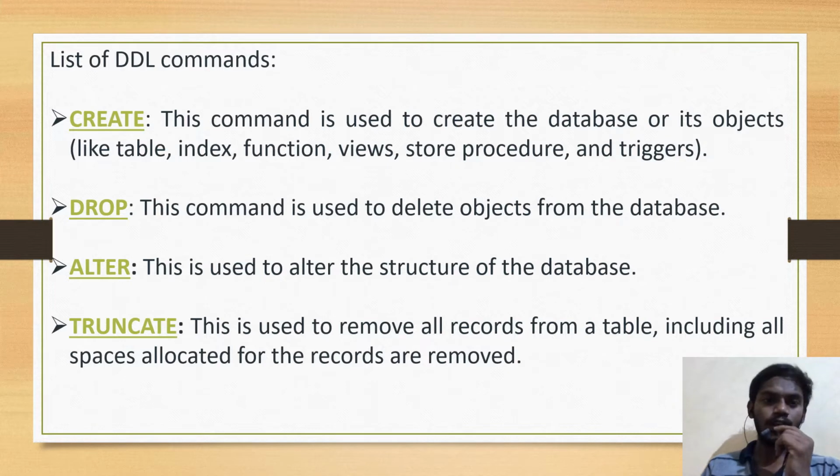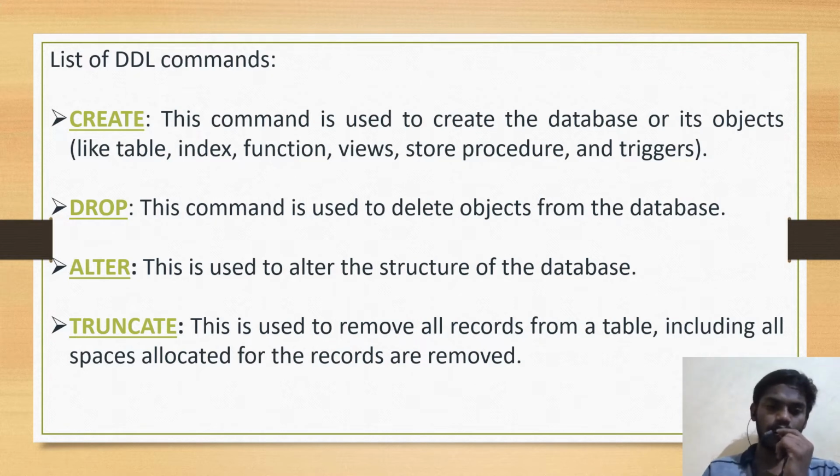List of DDL commands. Create. This command is used to create the database or its objects like table, index, function, views, stored procedures and triggers. Drop. This command is used to delete objects from the database. Alter. This is used to alter the structure of the database.